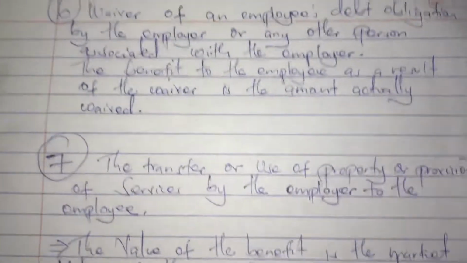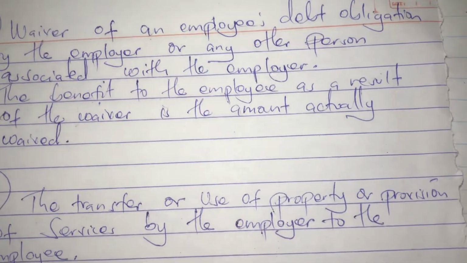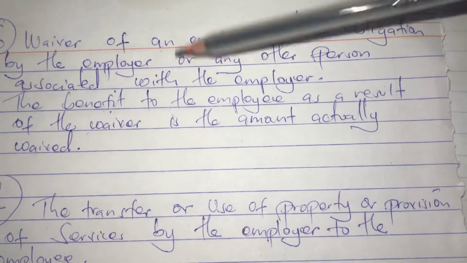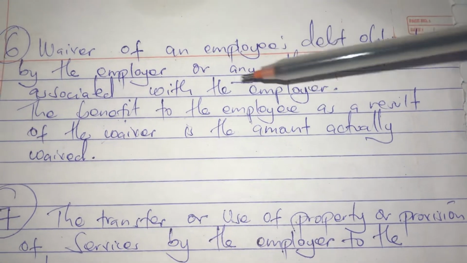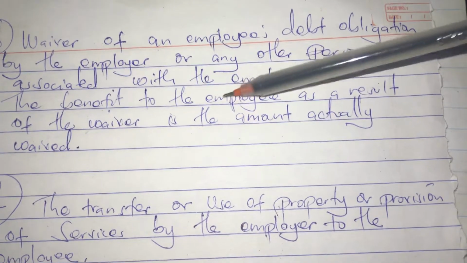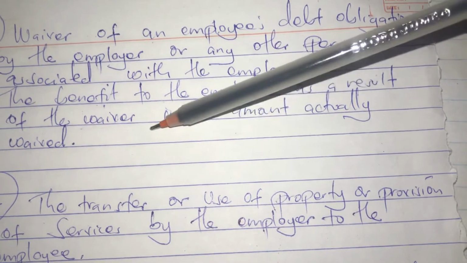Then let's look at another benefit in kind. It is the waiver of an employee debt obligation by the employer or any other person associated with the employer. The benefit to the employee as a result of the waiver is the amount actually waived.